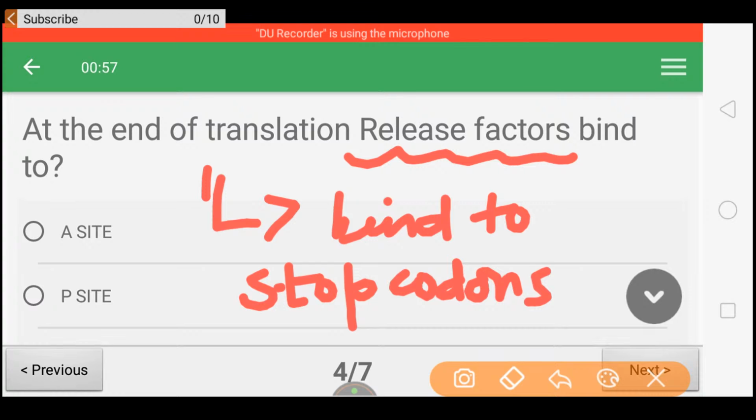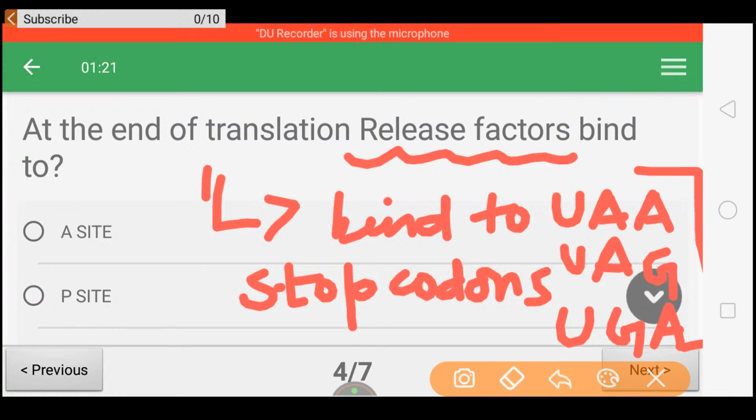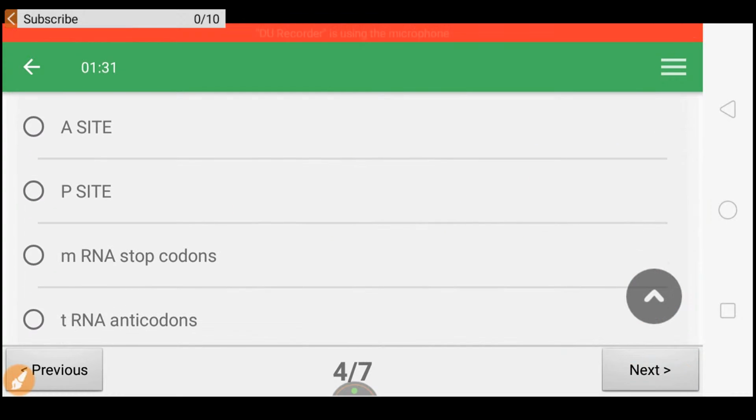There are three stop codons: UAA, UAG, and another one is UGA. These are the three stop codons. So these release factors bind to these three stop codons, which terminate the process of translation and release the polypeptide chain from the P site. Therefore, these release factors bind to the mRNA stop codons.